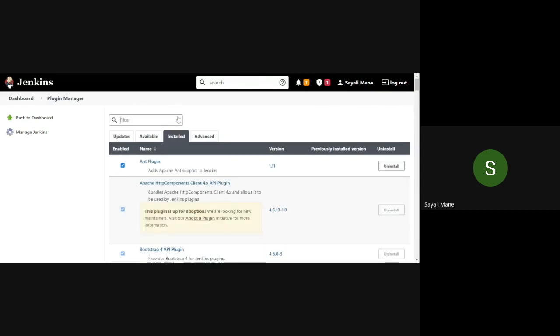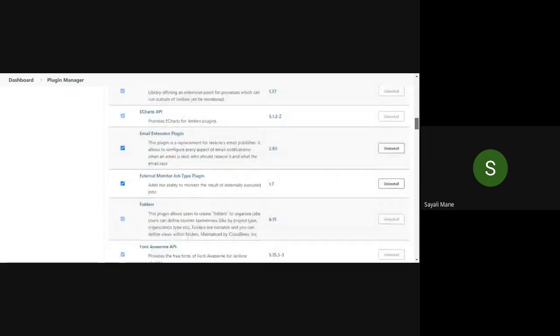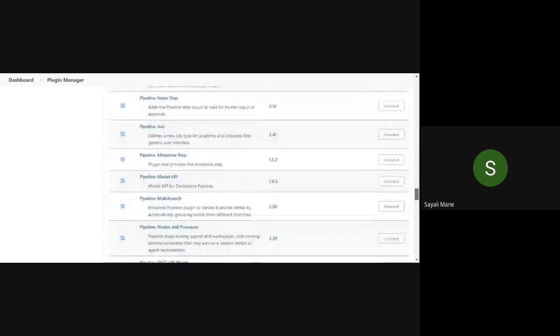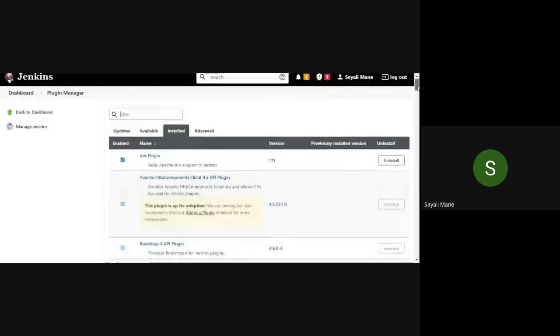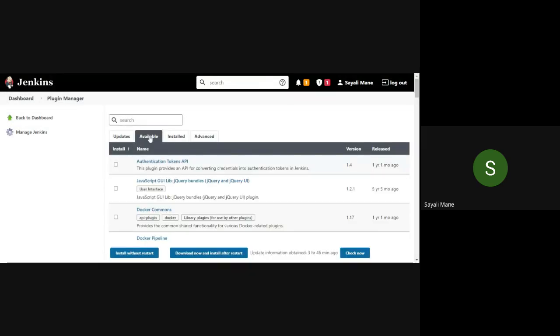Installed means what? These are the plugins which are already installed in your Jenkins. If you see over here, you will see a checkbox and an uninstall option. It means these plugins have already been installed in your Jenkins. The next one is available. So available means, suppose you want to add a new plugin, we can go to the available tab and type any plugin that we want to add for our project.